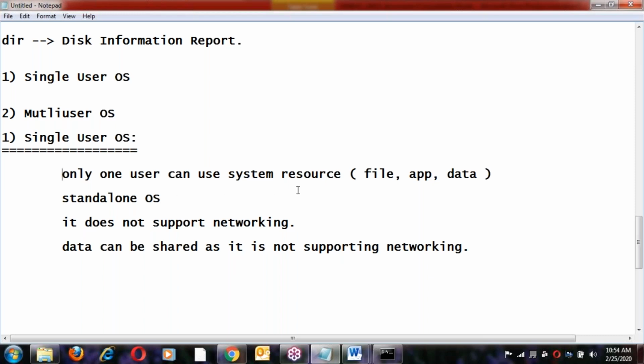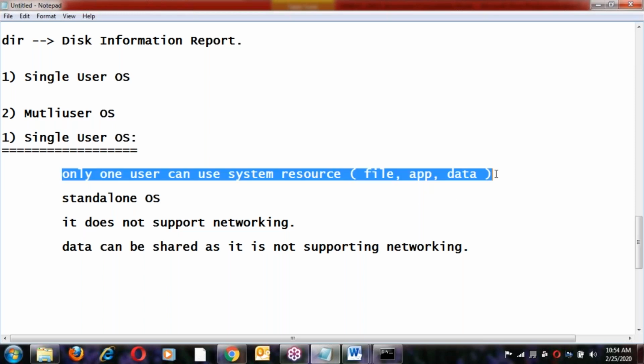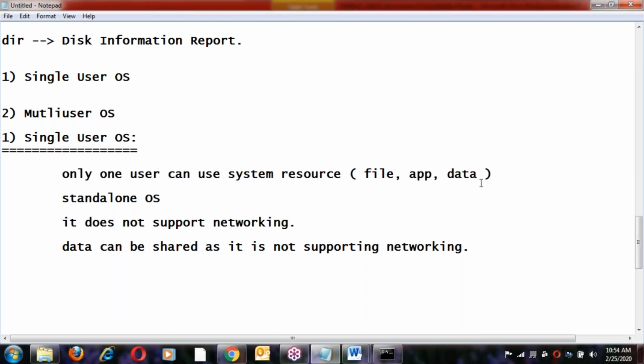To recap, single user OS means only one user can use system resources. That resource could be a file, application or data. No sharing of resources. This is called a standalone OS. It does not support networking. It's from very olden days. Data cannot be shared as it is not supporting networking. So this is about single user OS.